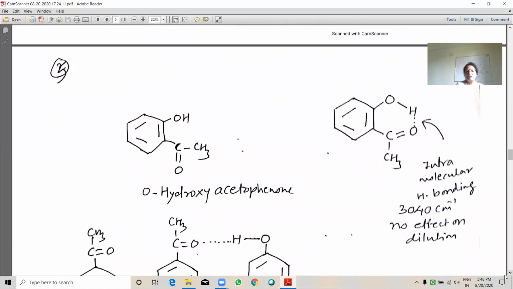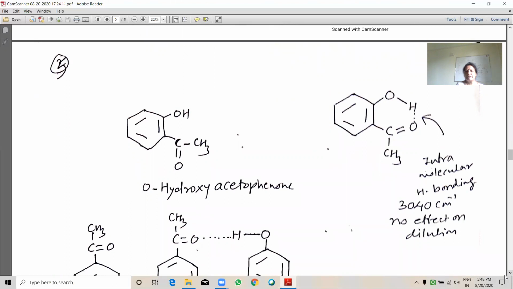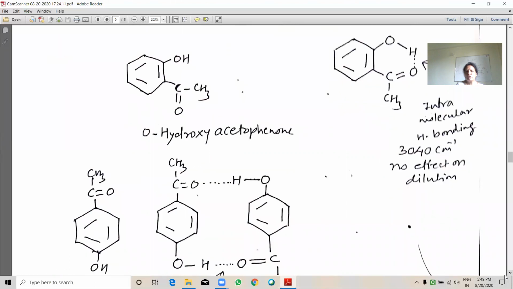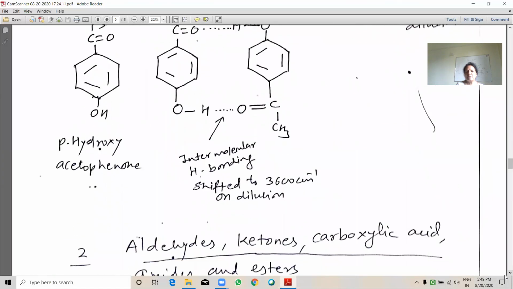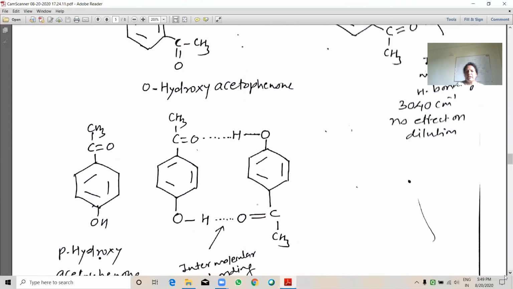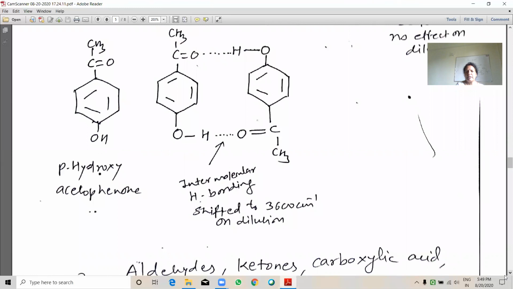Next example is ortho-hydroxy acetophenone. Here in ortho-hydroxy acetophenone, there is intramolecular hydrogen bonding, so no effect of dilution. Its value is 3040 inverse centimeter. Whereas with intermolecular hydrogen bonding in para-hydroxy acetophenone, its value is shifted to a higher frequency, that is 3600 inverse centimeter.